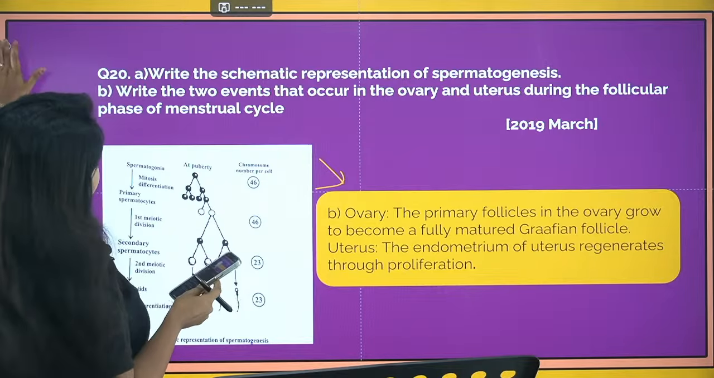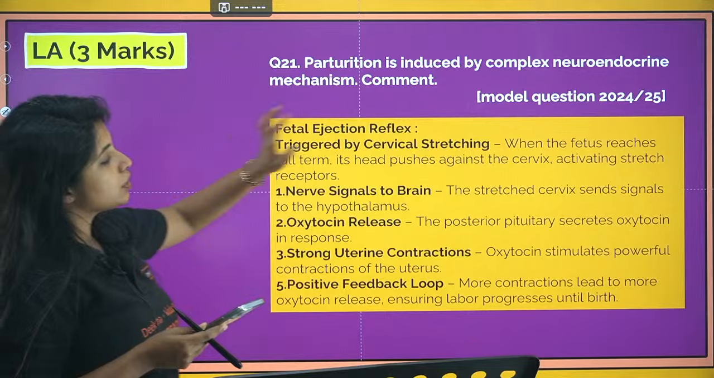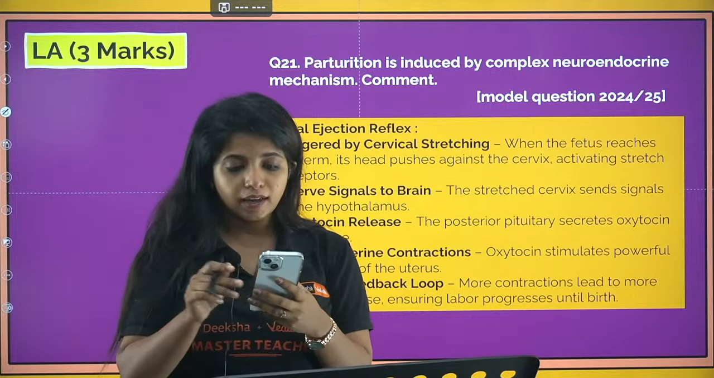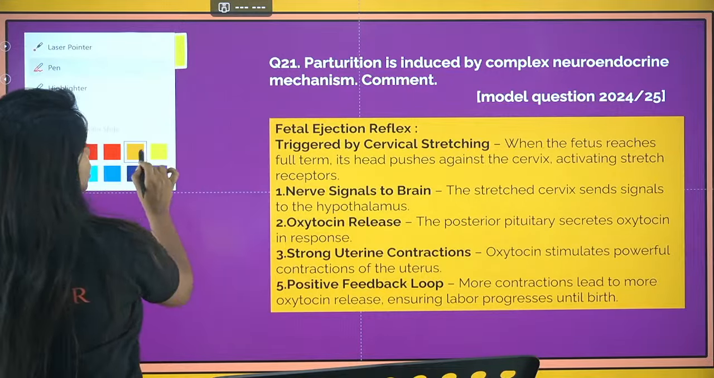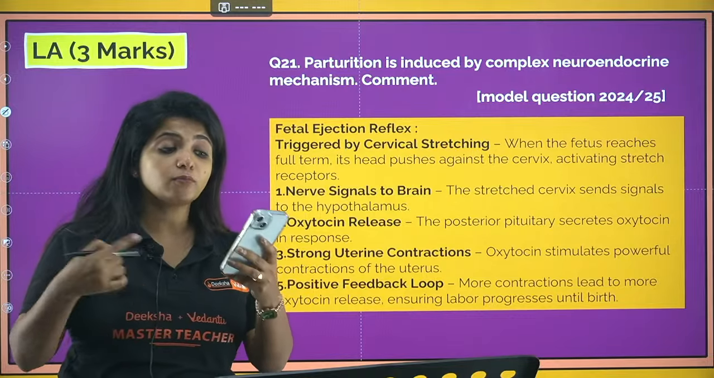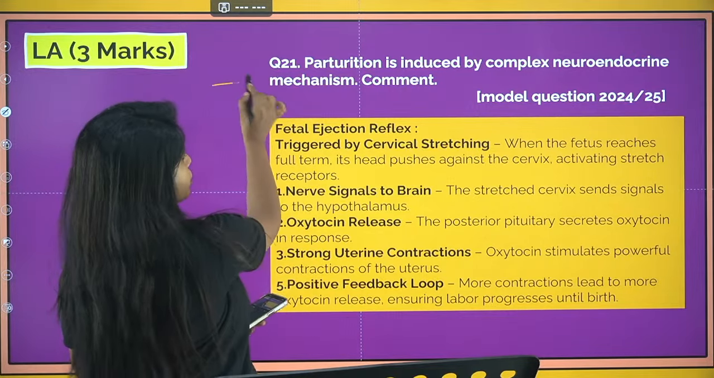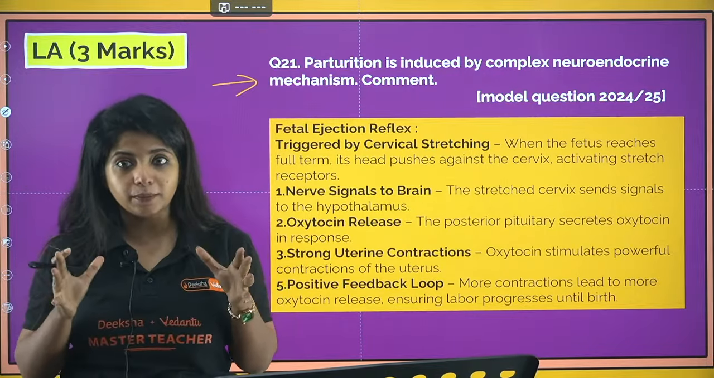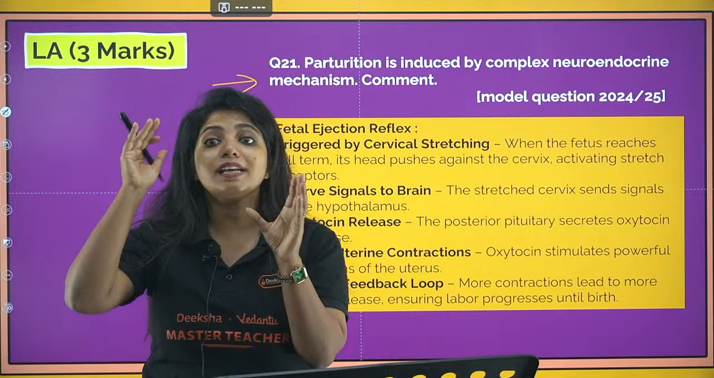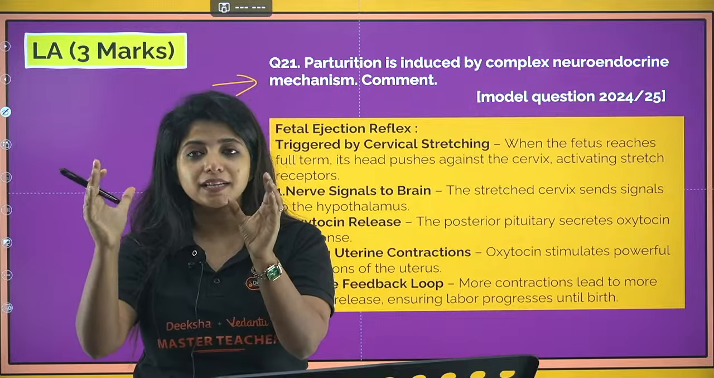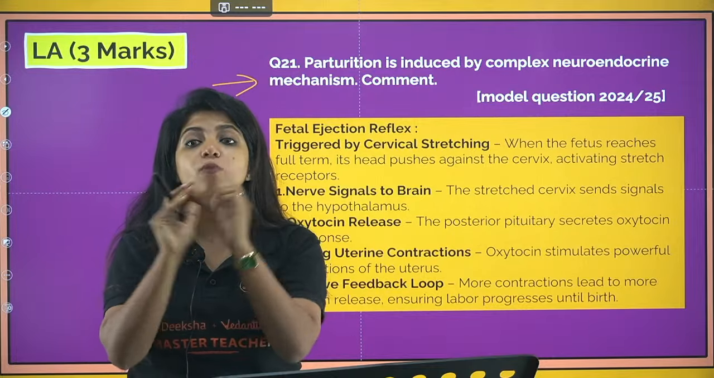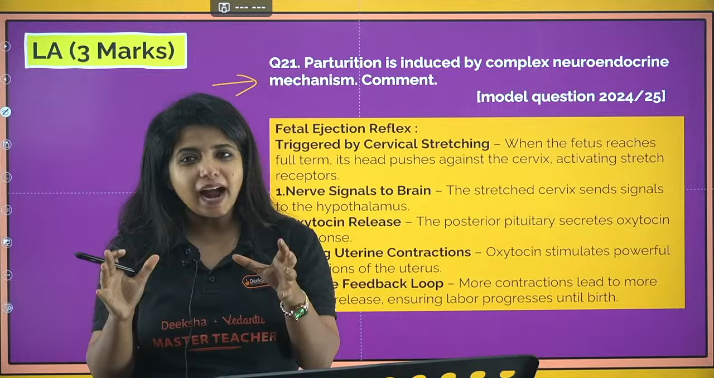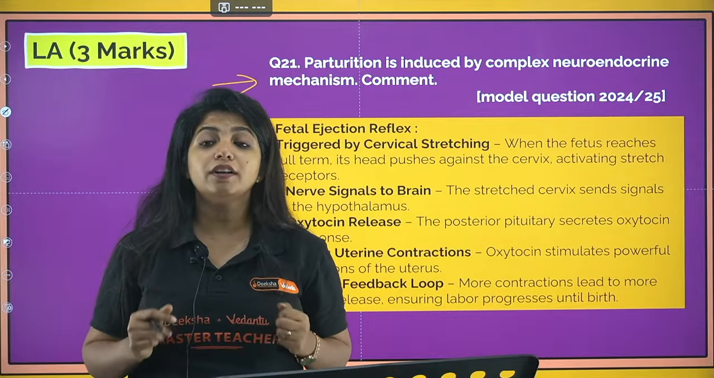Okay, next. 3 marker. Parturition is induced by complex neuroendocrine mechanism. This is a very important question. Okay. Neuroendocrine mechanism means nervous system is involved, and also endocrine means hormonal system is also involved in this particular process. So how do you explain that? So first of all, remember, suppose there is a baby inside the mother's womb. The baby as well as the placenta, fetus as well as the placenta, both of them are going to give one fetal ejection reflex, the first reflex out there. By that I mean they are going to release a set of hormone that is known as prostaglandin.